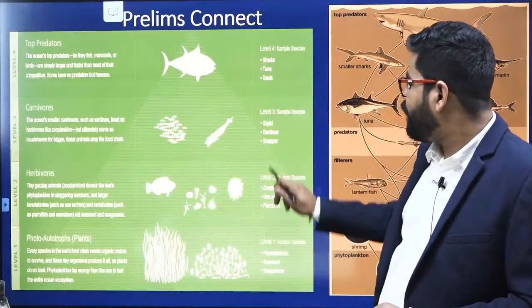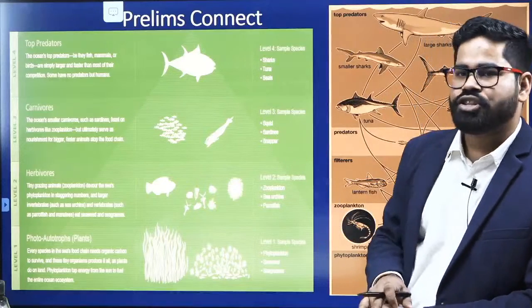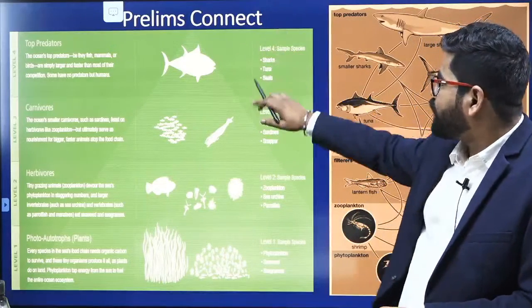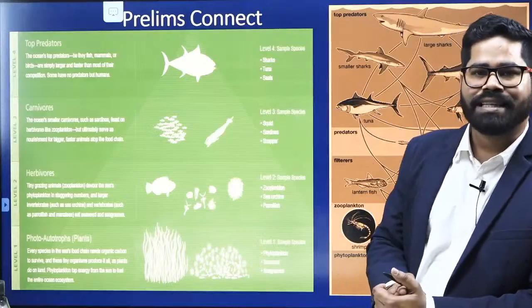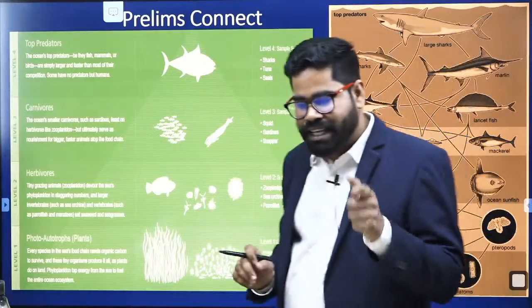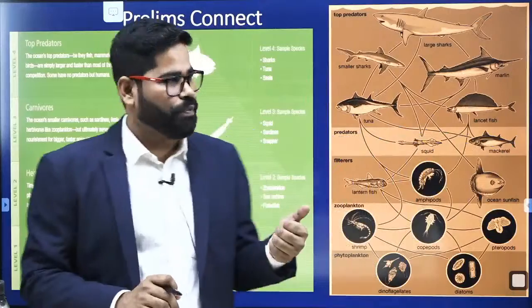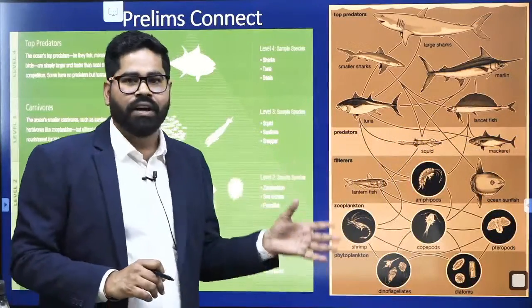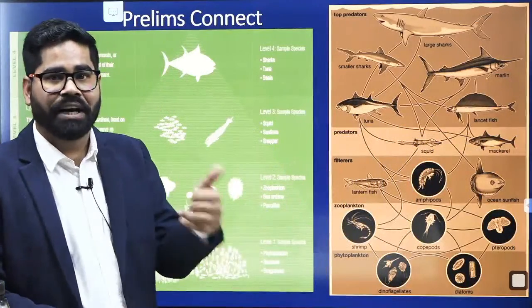At the third level, you will get squid, sardines, snapper. And at the fourth level, you have shark, tuna, and seals. So remembering these things is quite important for you. You have to know what the different organisms are at different levels in the marine ecosystem.